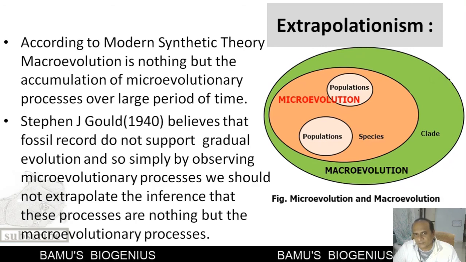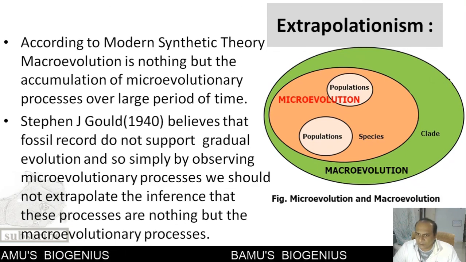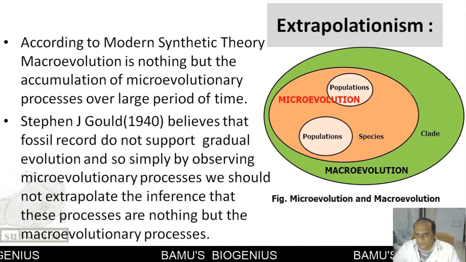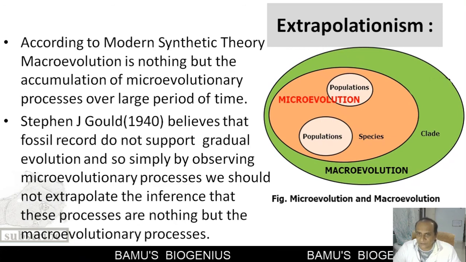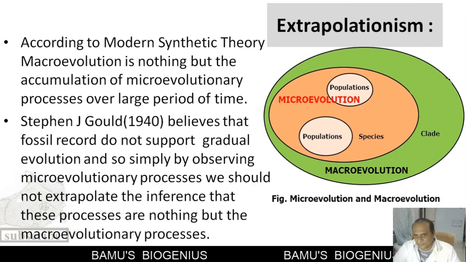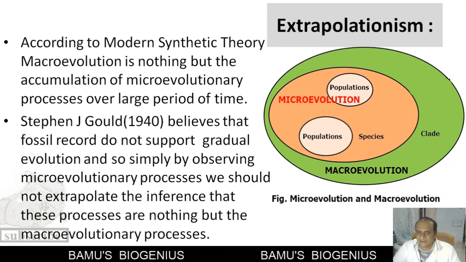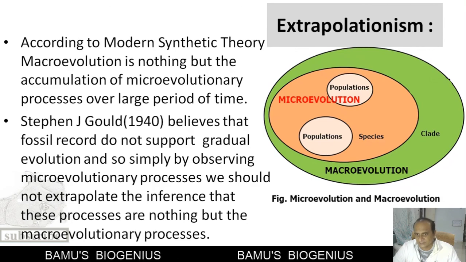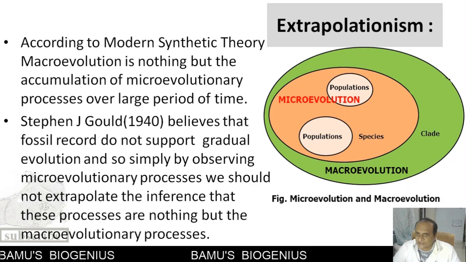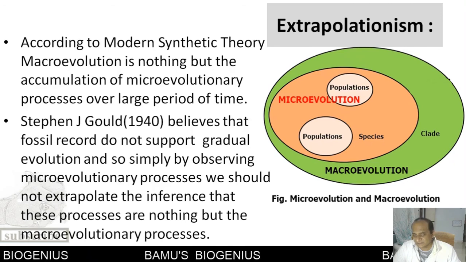The modern synthetic theory holds that whatever small changes take place in the allele or allelic frequency at the species level, those changes accumulate over a large period of time, and these changes can be considered macroevolution, which is nothing but changes at levels higher than the species.